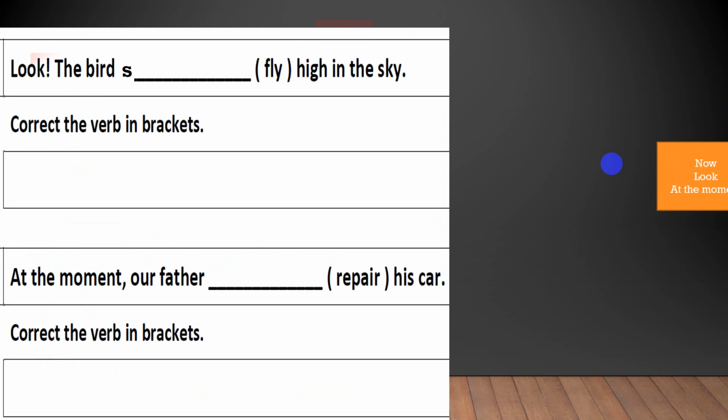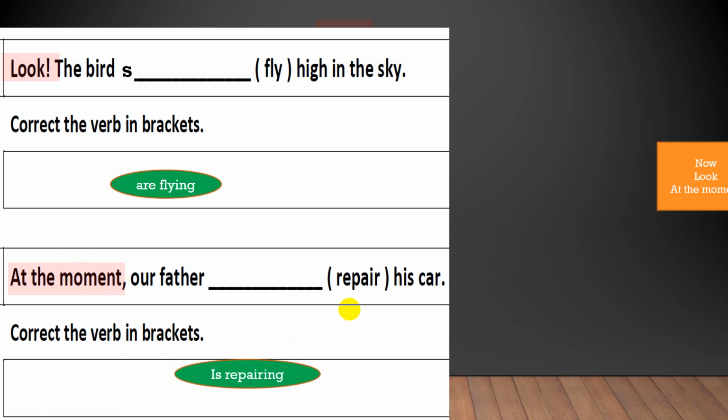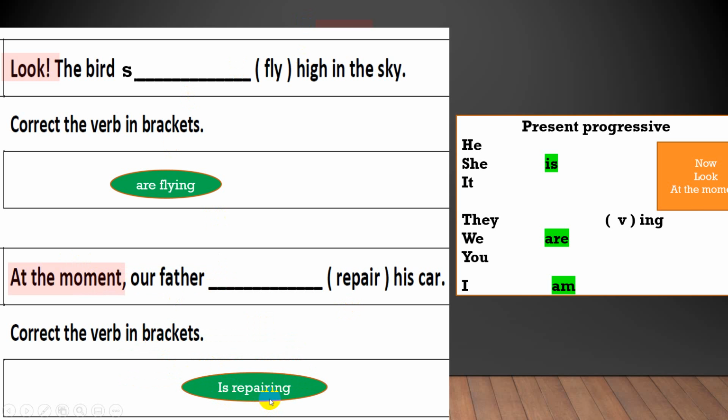let's continue now. We're talking about present continuous. The birds, look, I have here, look. The birds are flying in the sky now. So I have are because I'm talking about the plural subject. Here we are, are for the plural subject, birds. Then I add ing to the end of the verb. At the moment, this one indicates that I'm going to use what? Very good, present continuous. Our father, yes, he is preparing. Father is singular, so I use what? Is preparing. And here is the structure again. Okay? Did you answer it correctly? Very good.